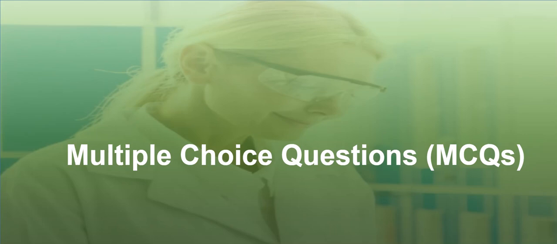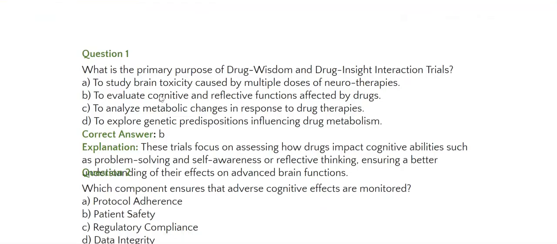Next, we will revise what we have covered through this lecture through some MCQs, multiple choice questions. Question 1: what is the primary purpose of drug wisdom and drug insight interaction trials? A, to study brain toxicity caused by multiple doses of neurotherapies. B, to evaluate cognitive and reflective functions affected by drugs. C, to analyze metabolic changes in response to drug therapies. Or D, to explore genetic predispositions influencing drug metabolism.